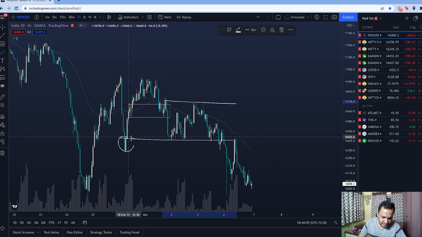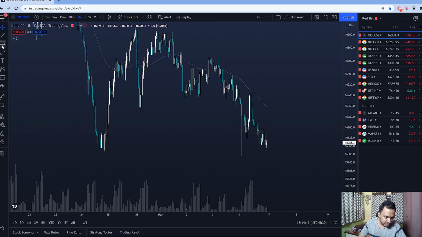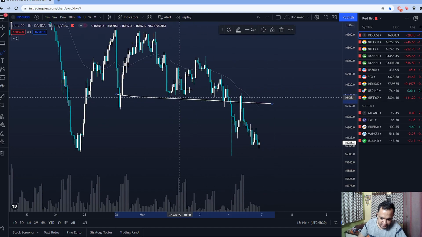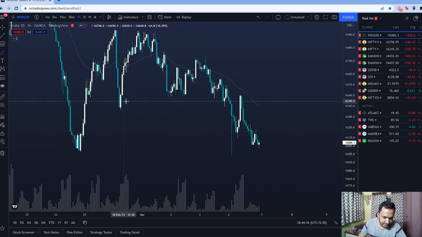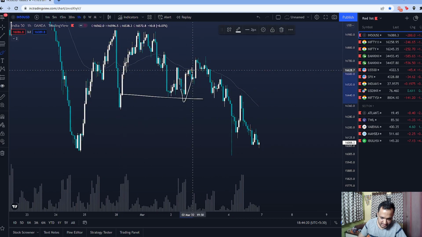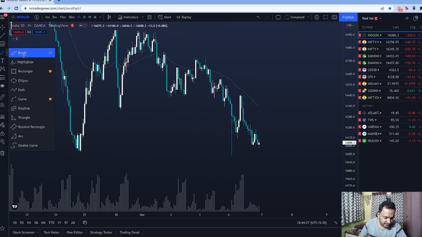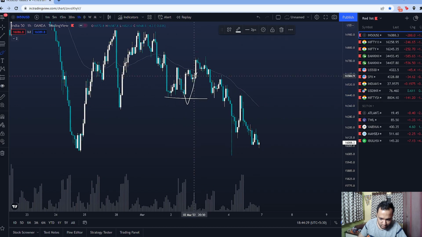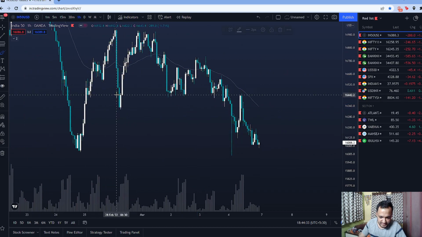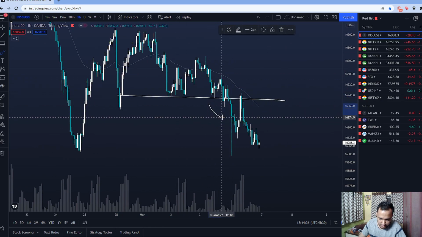So see, the demand is not broken until it's tested 2 or 3 times, and then when the break happens, that is when you will get that big move, right? So until the demand is tested at least 2 or 3 times, do not play for the break of the demand zone, because then you will get reversals like these from the lows, right? It might go below the low here and then go back up from some lower level inside this same demand zone. So until it's tested at least 3, 4 times, don't hope for something like this.